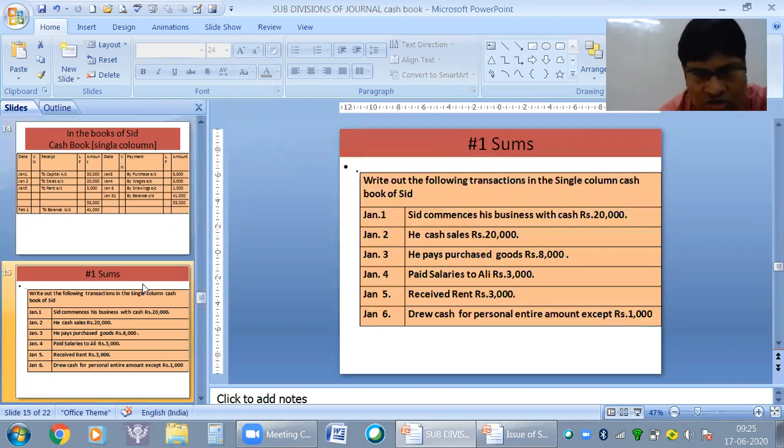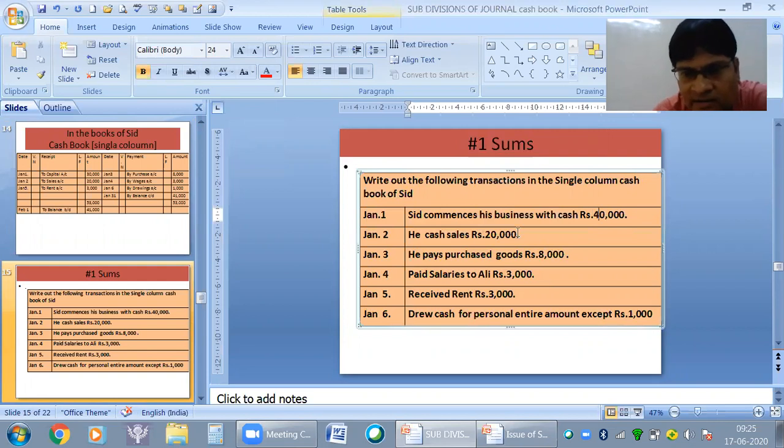I change the figures also. Instead of 20,000, I make this one as 40,000. Instead of 20,000, this one I make it 30,000. And this one I make it 18,000. So the figures are changed a bit. You will be doing this sum, students. And next day I will be doing double column cash book.